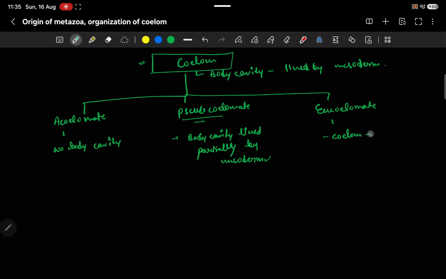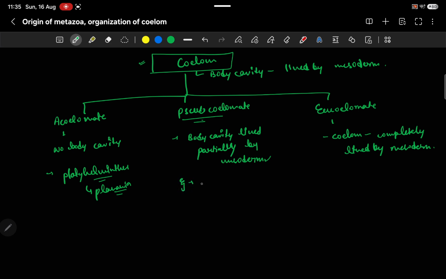Among the examples of acoelomates are the platyhelminthes, in which the most important example is planaria.